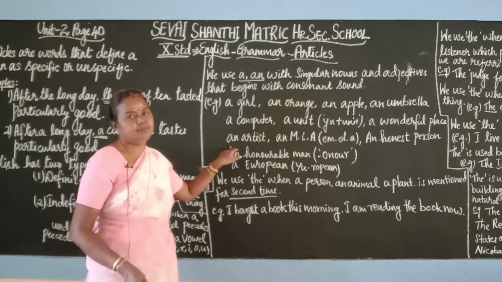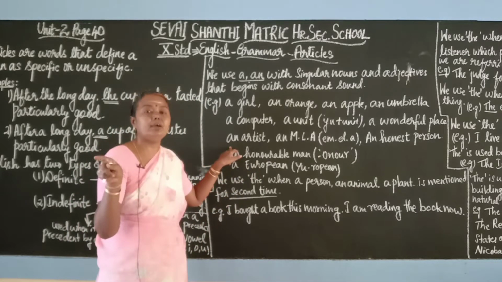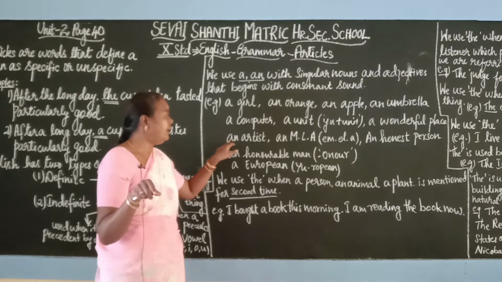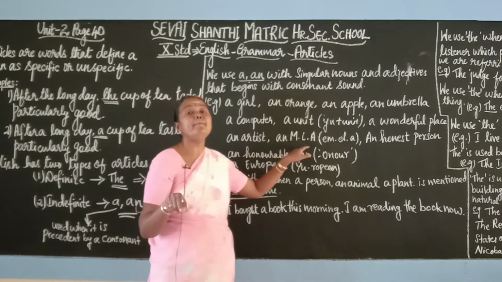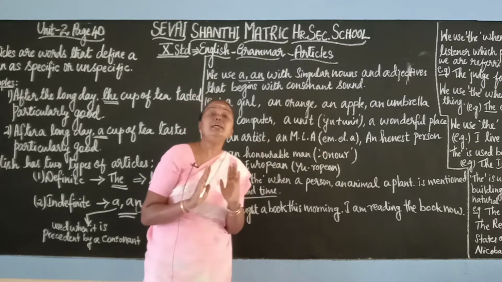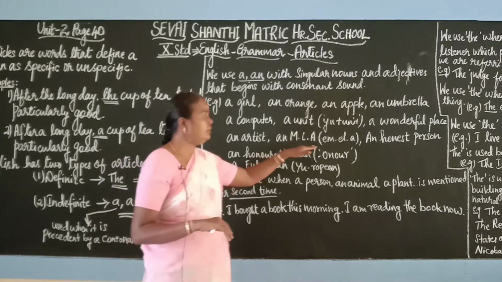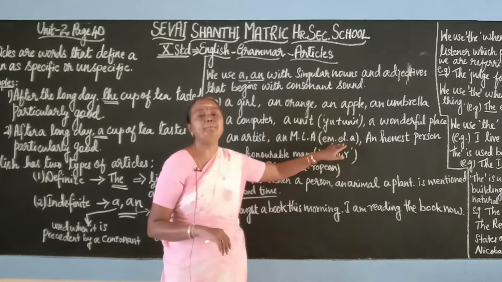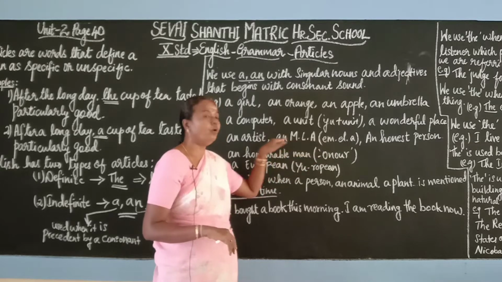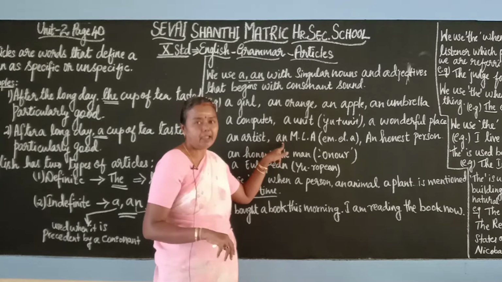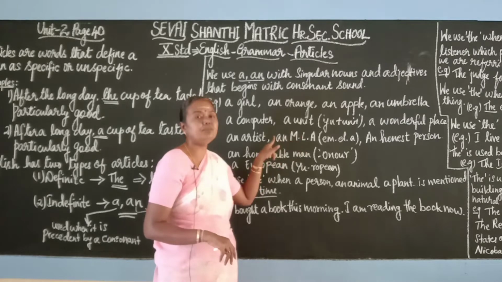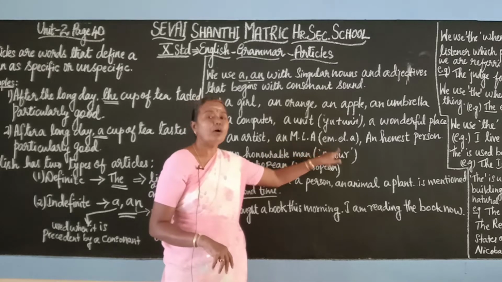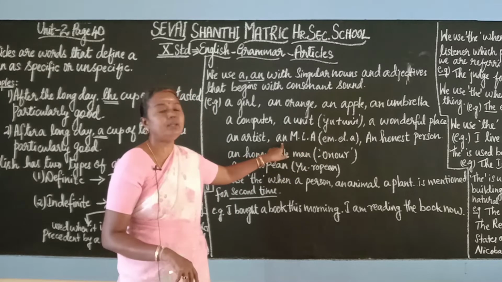An artist, artist, we are pronouncing the vowel sound A. Okay, so an artist, an MLA. So generally in abbreviations, we will be having the vowel sound, MLA, MA, MP. So for those words, we will be using an. In front of abbreviations which are pronounced like vowels, we will be using an. Okay, so that's why we are using an.